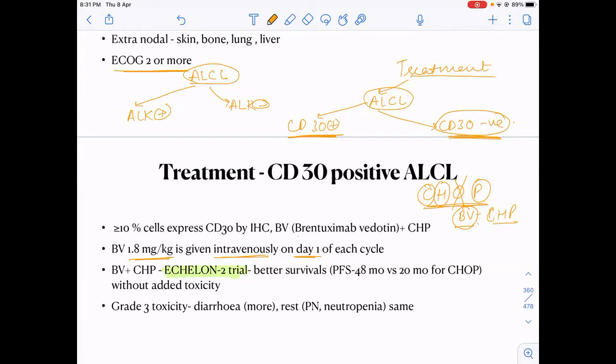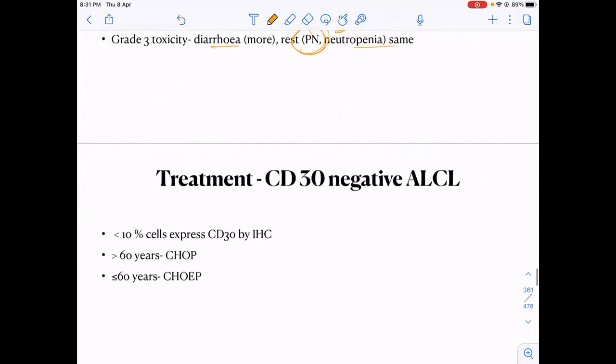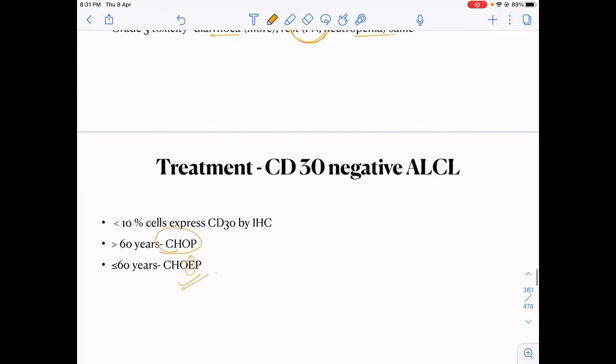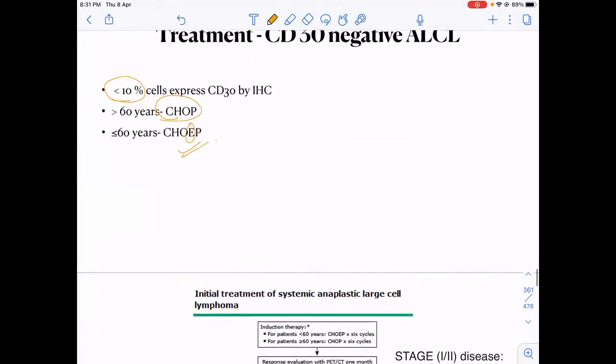What is a common? Yes, so brentuximab can also cause peripheral neuropathy. It can cause neutropenia, it can cause diarrhea, but you should remember that it can cause peripheral neuropathy. Okay, and if the patient is CD30 negative, I don't have any other choice, I give CHOP. Sometimes what I do to modify, I add etoposide to this CHOP therapy. CD30 negative means less than 10% cells express CD30 by immunohistochemistry.